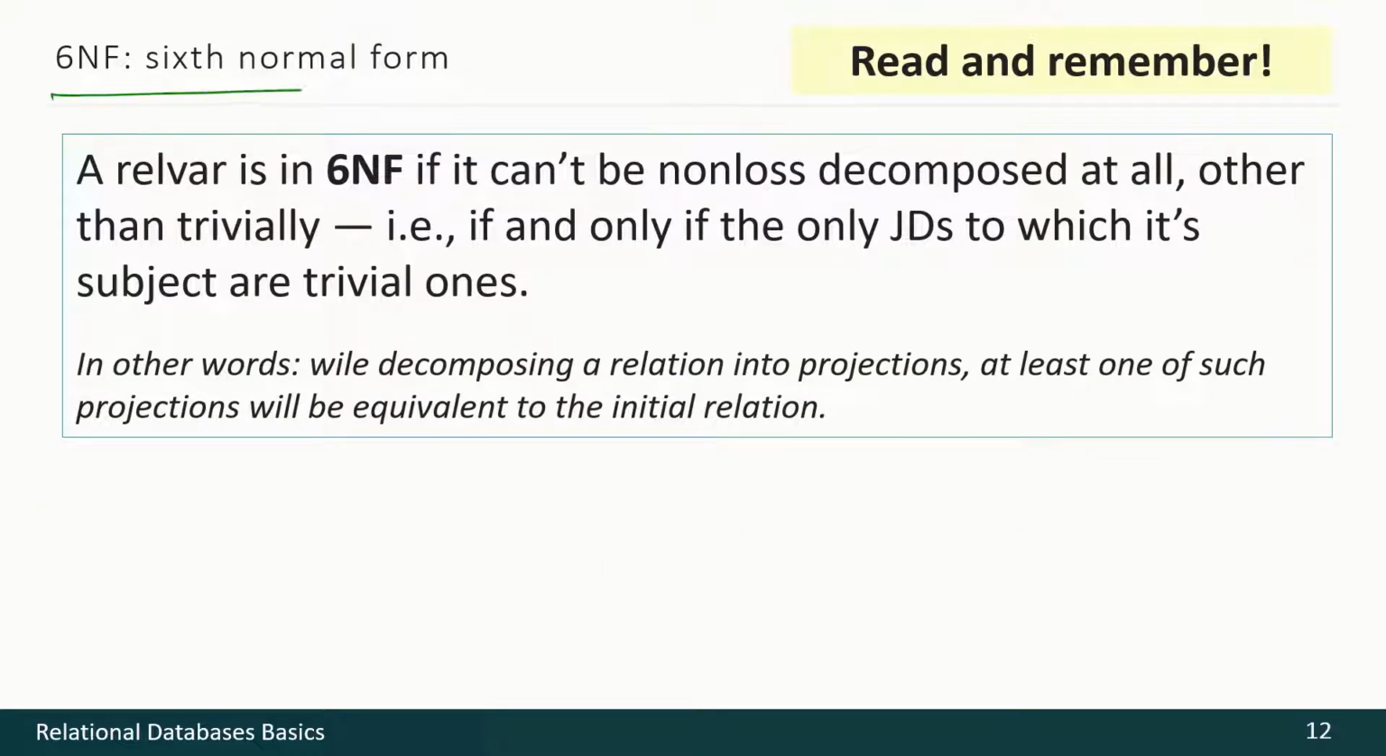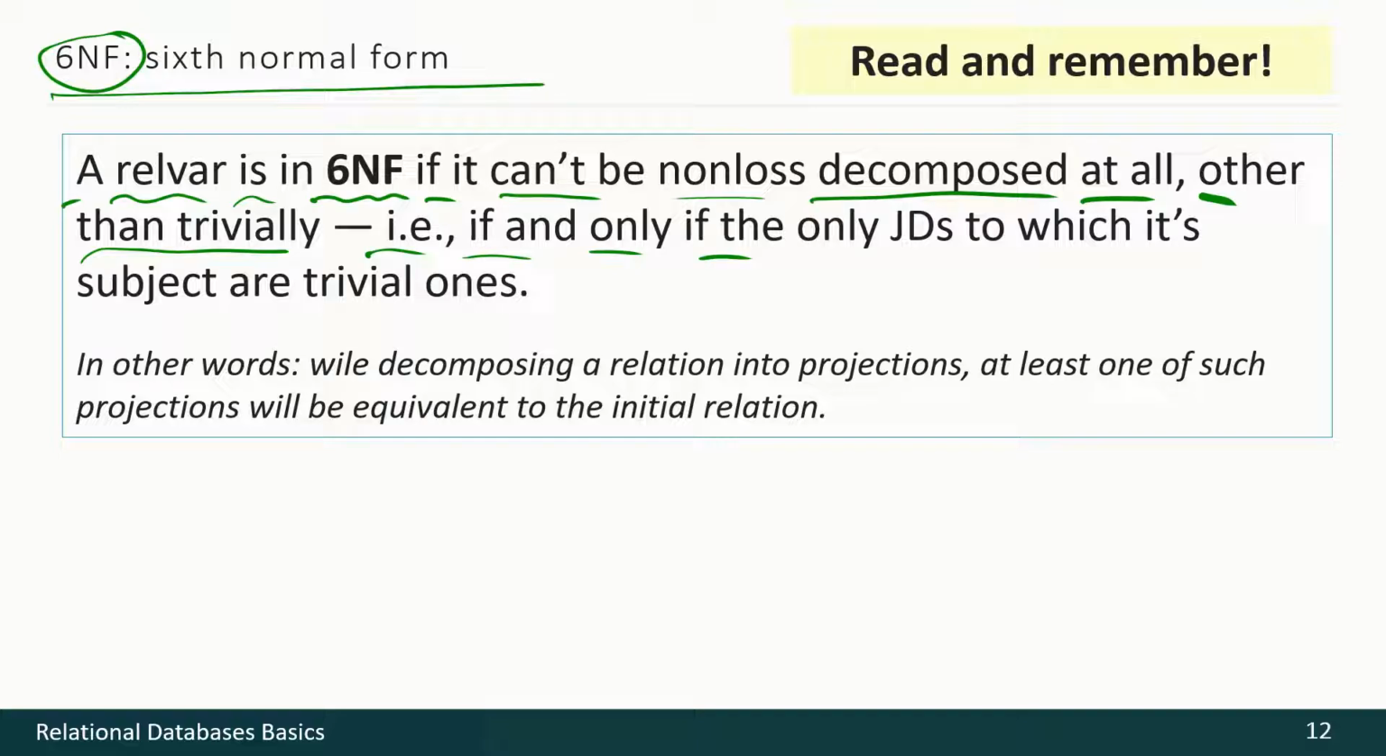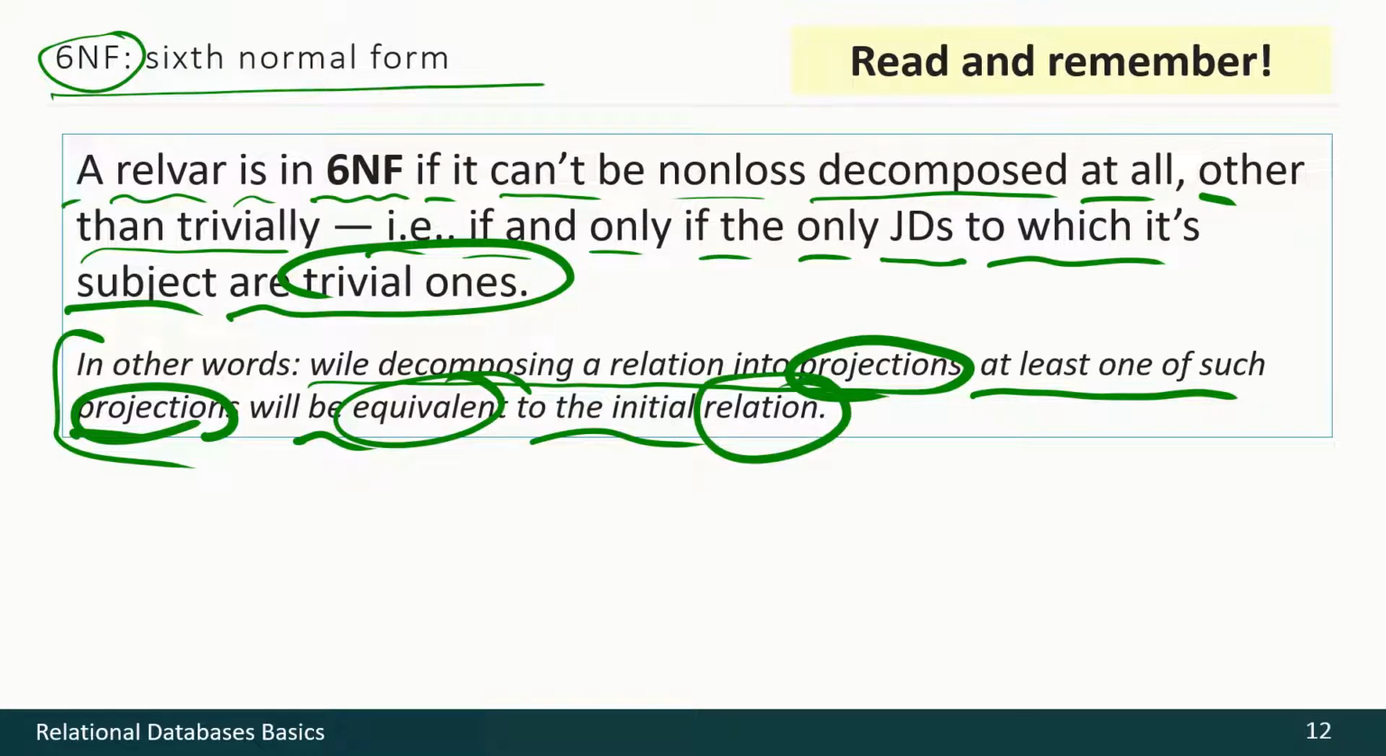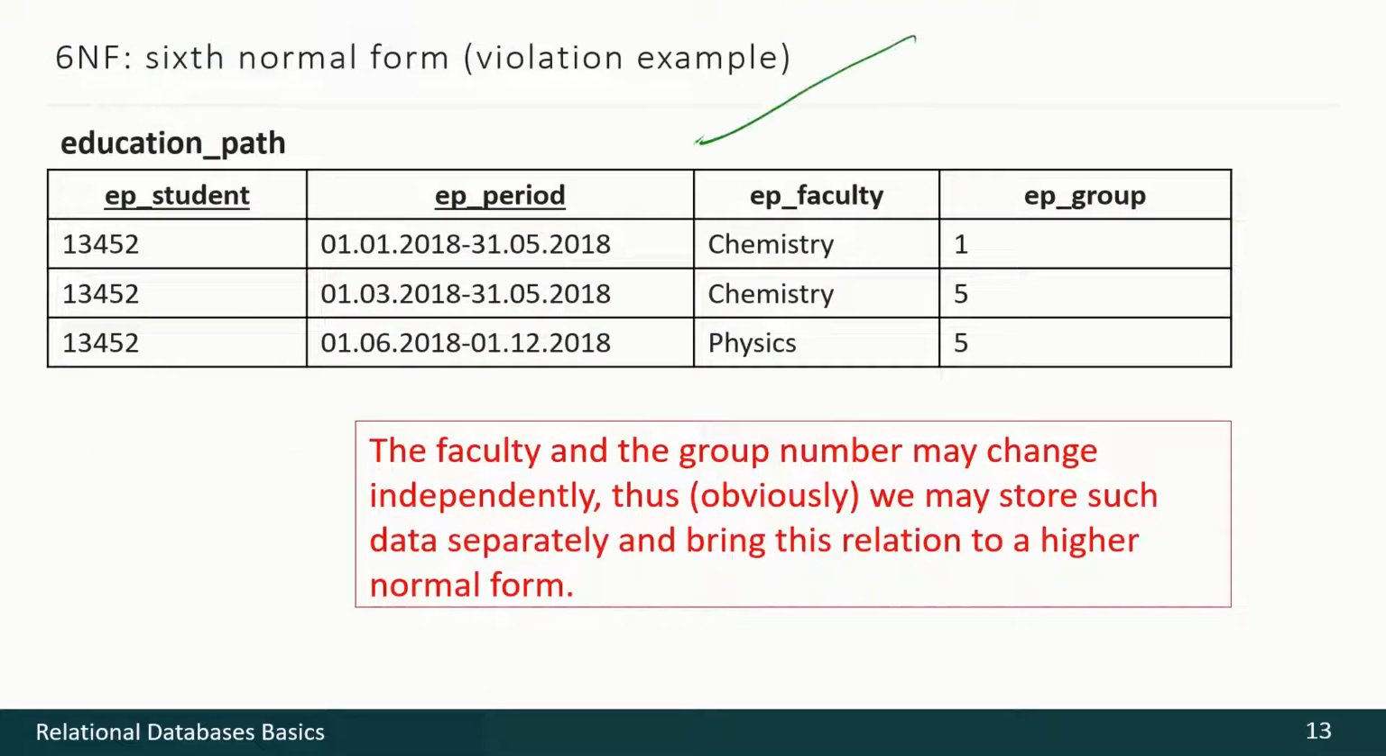And here is the final normal form, the sixth one. A relvar is in sixth normal form if it can't be non-loss decomposed at all, other than trivially. That is, if and only if the only join dependencies to which it's subject are trivial ones. In other words, while decomposing a relation into projections, at least one of such projections will be equivalent to the initial relation we are decomposing. Here is how it looks with data, the violation example.